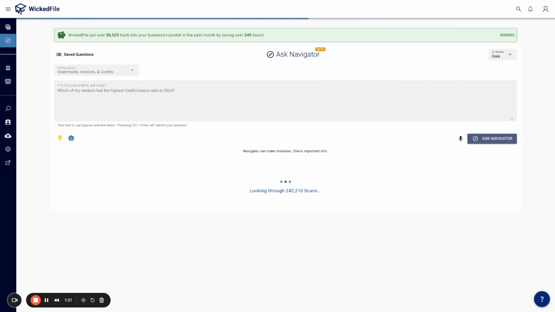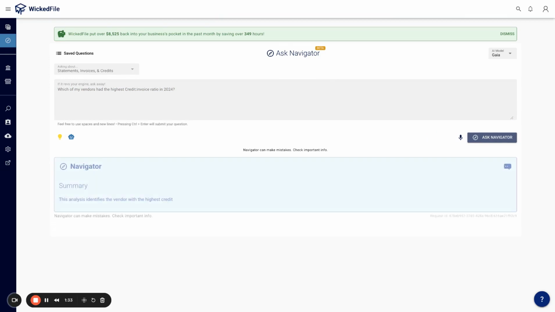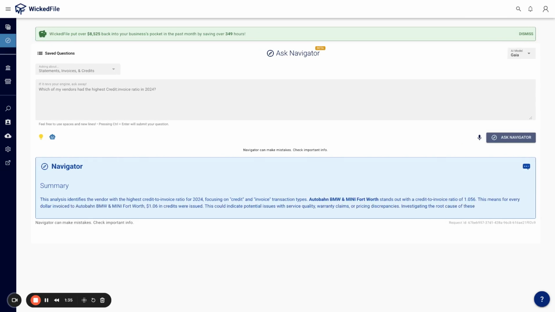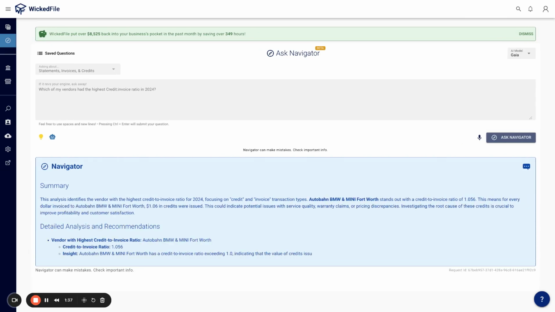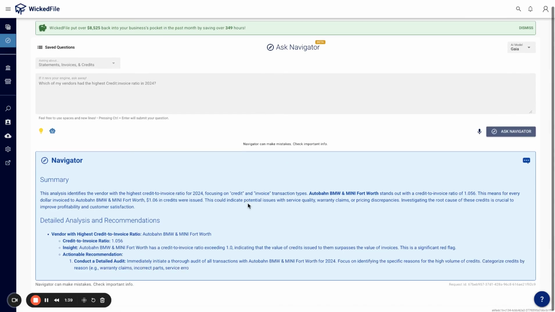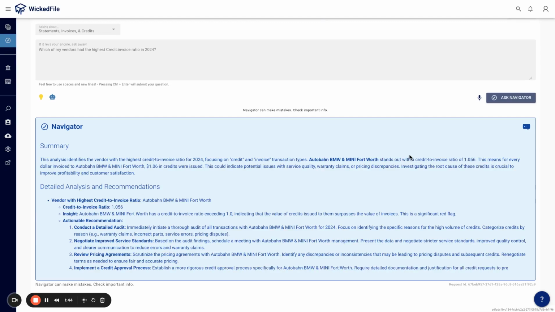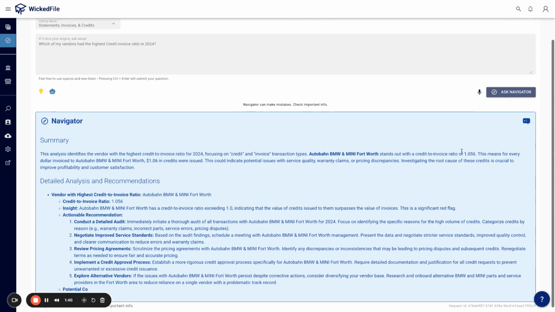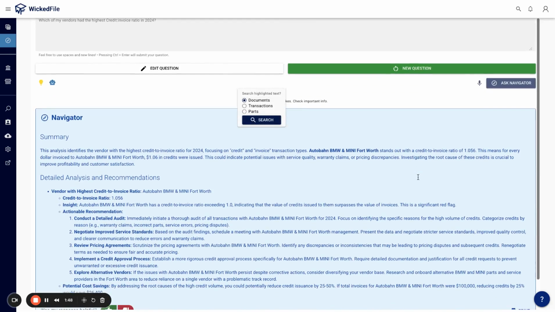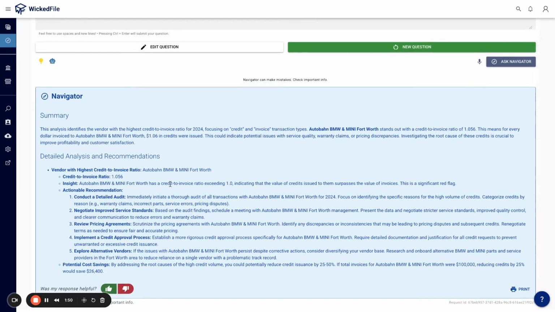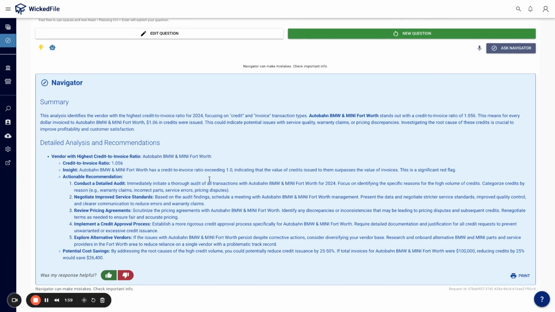Just because this would signify I do a lot of returns with the vendor, so I could take that and run with it based off the response it gives. And the response is super quick. It's telling me right here, here's the vendor with their credit to invoice ratio, and it actually gives me the number as well. And then it gives me an analysis and insights based off that number and that vendor. So feel free to take this and run, but always keep in mind, AI can make mistakes.